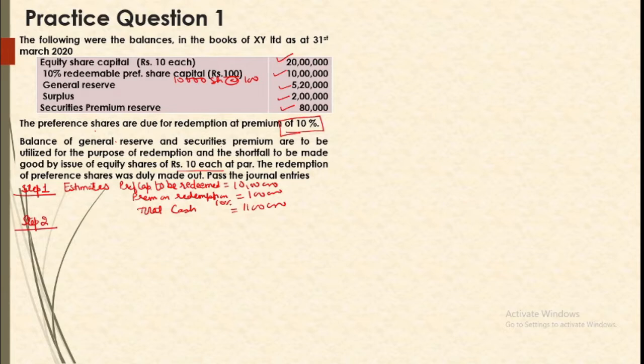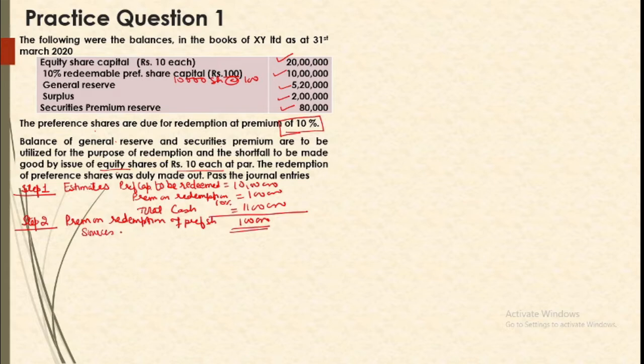So premium will be arranged first when our fresh issue is given. Now in this problem, fresh issue is not given. We are not given whether the fresh issue is to be made for 10,000 shares or 20,000 shares. We don't know. So we can work for a fresh issue first, right? Or we can work parallel also, like premium on redemption of preference shares, 1 lakh.